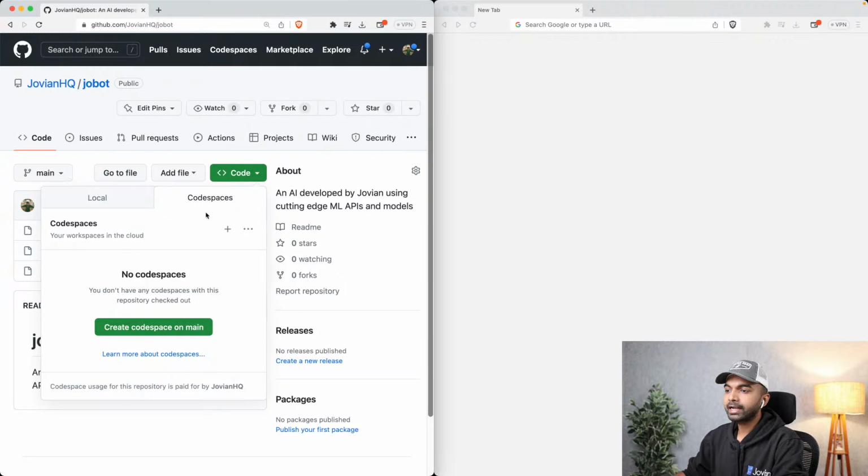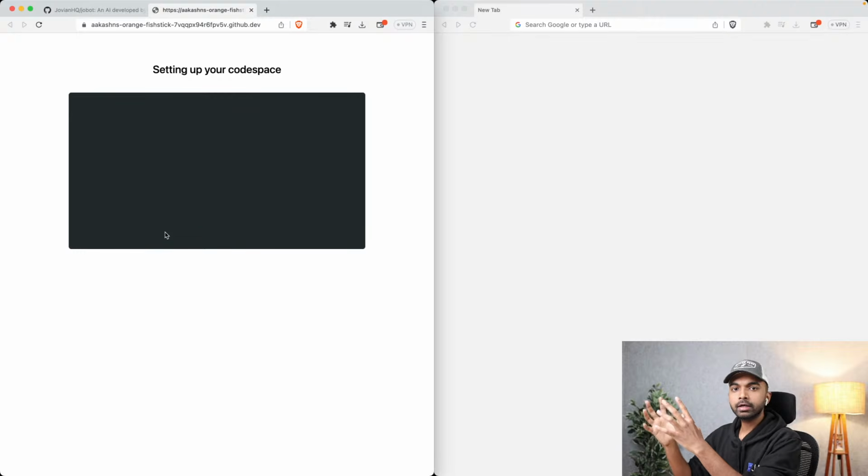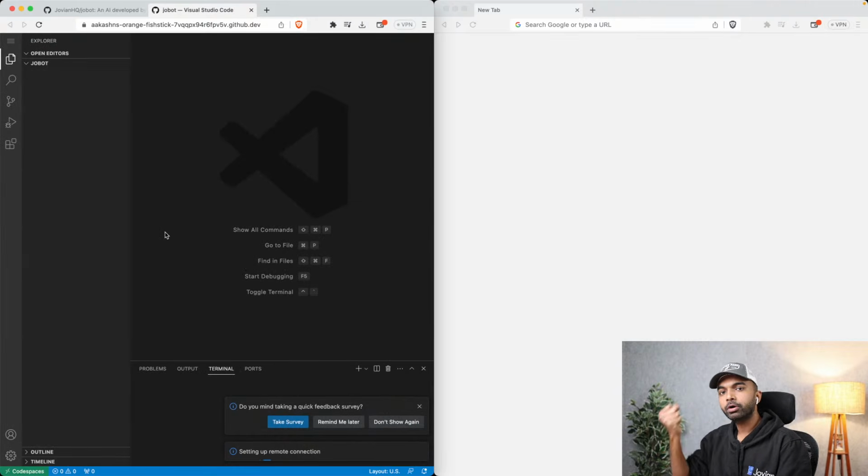Click on code, select Codespaces and click create Codespace on main. When you click that, GitHub is going to set up a machine for you on the cloud. It is going to pull the GitHub repository that we just created onto that machine. Then it is going to open up Visual Studio Code, which is the code editor that most developers use.